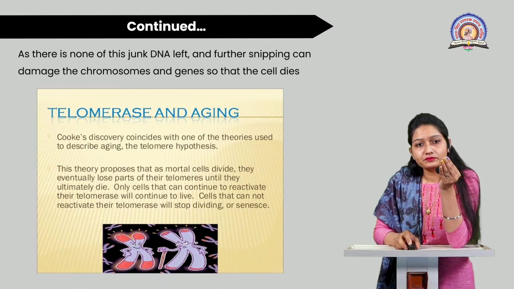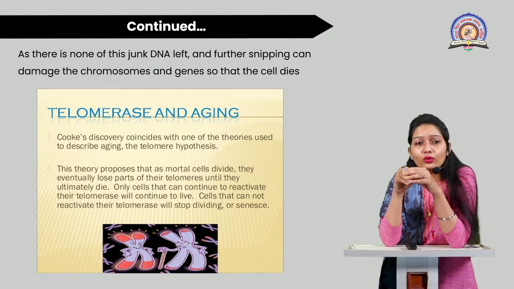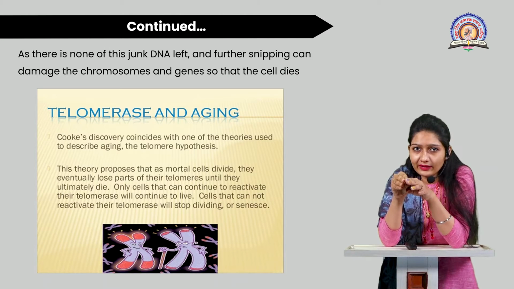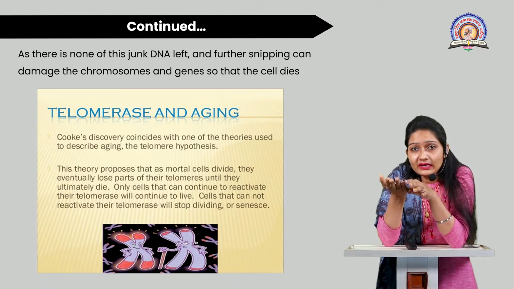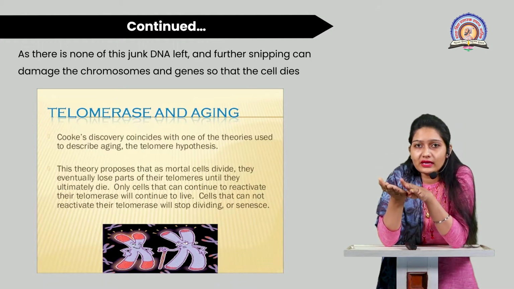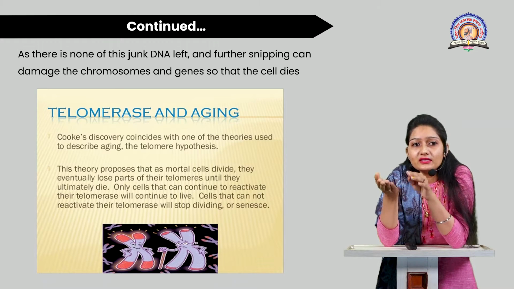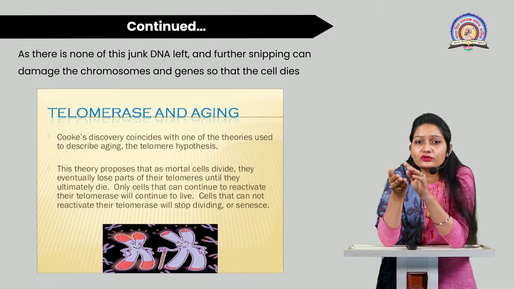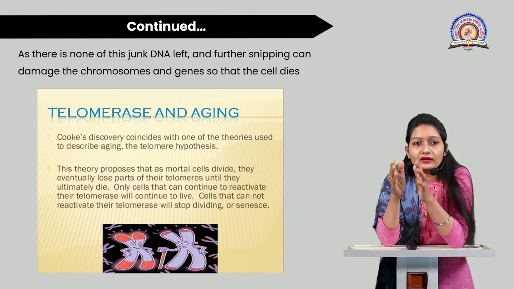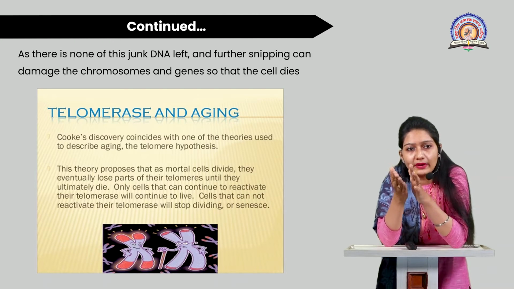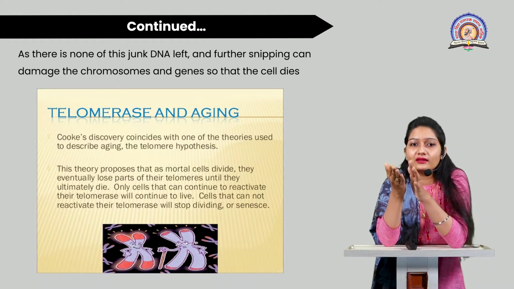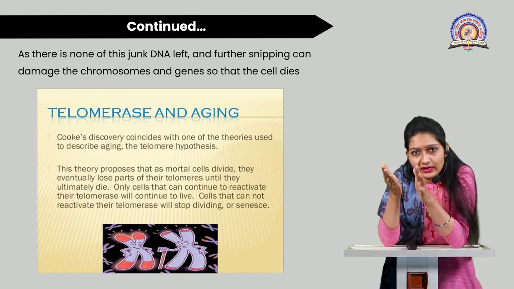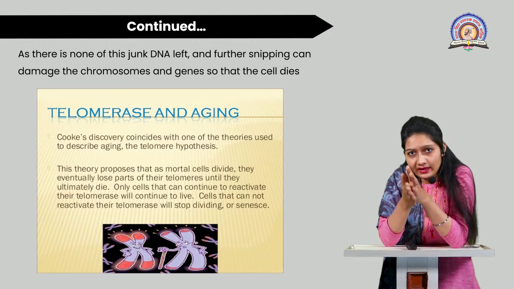So here, as none of this junk DNA is left after 50 or more times of cell division, further snipping can damage the chromosomes and genes, so that the cell will die eventually.